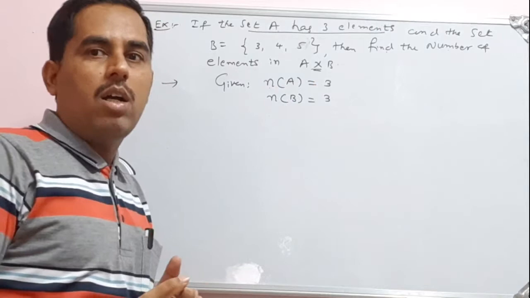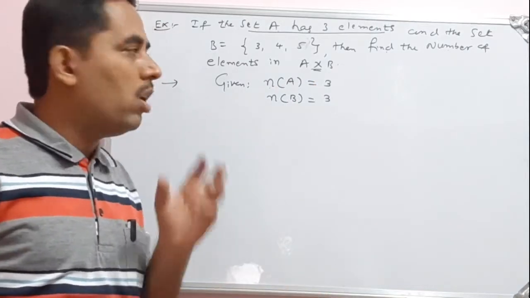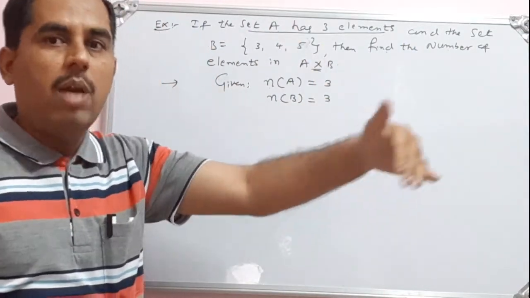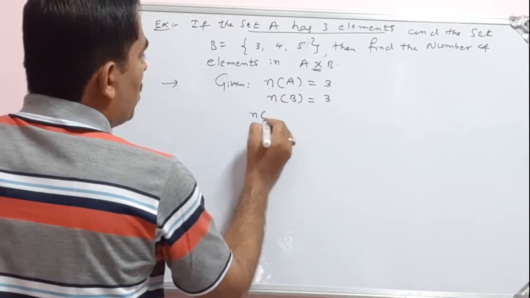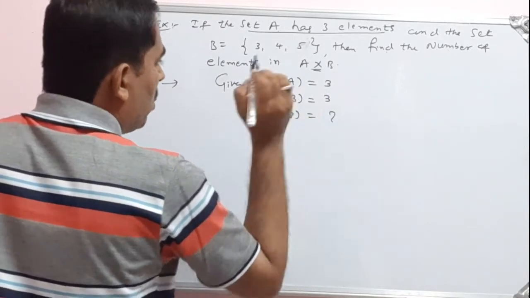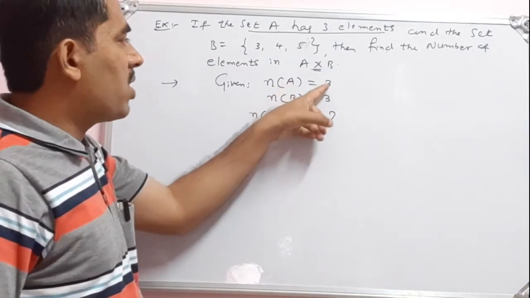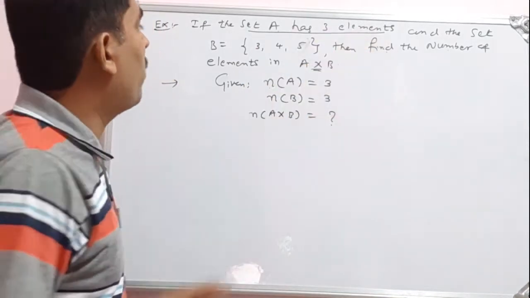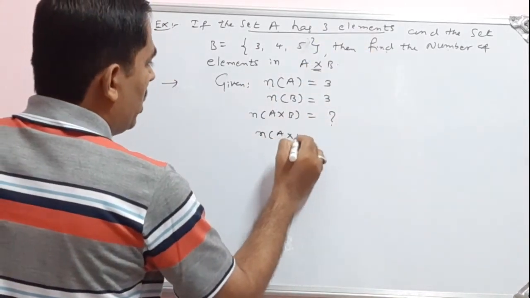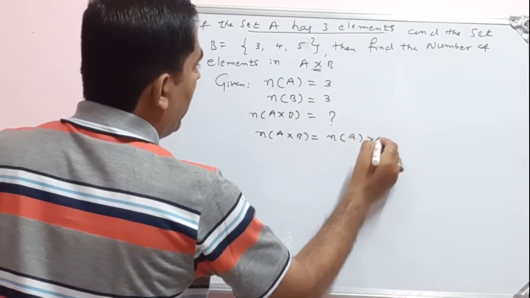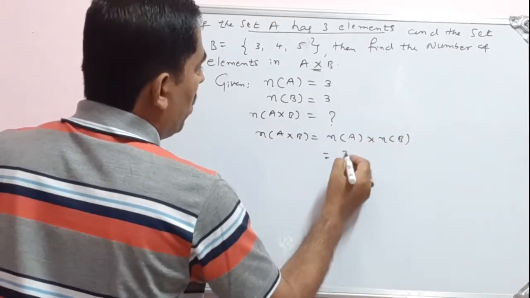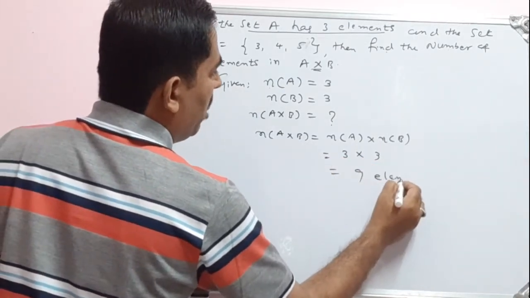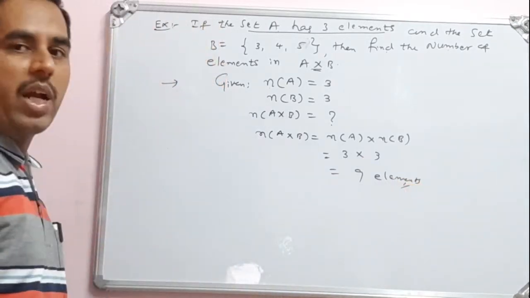So we don't have to write the Cartesian product. They have not asked to write the Cartesian product. Only thing is we have to find the number of elements in A cross B. So in the Cartesian product, how many elements do we have? See, n of A cross B equals question mark. Number of elements in the first set is 3, number of elements in the second set is 3. So we know, as we have just discussed, n of A cross B is n of A into n of B. n of A is 3, n of B is 3, so 3 into 3, 9. So A cross B has 9 elements.